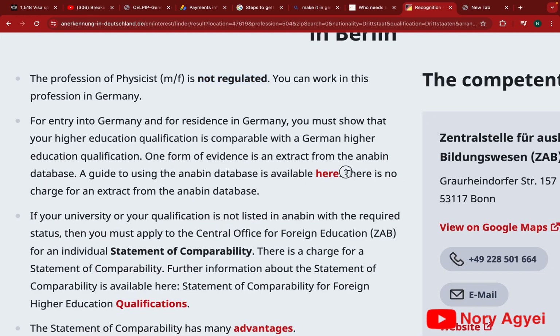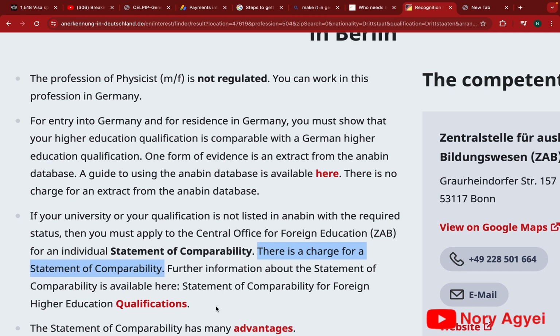So now, guys, back to the ANABIN database that I was talking about. There's no charge for an extract from the ANABIN database. So when you check the ANABIN database list and you find your university, then you get it free of charge. Now, if you check and your qualification is not listed there, that is when you apply for the statement of comparability from the Central Office for Foreign Education, that is the ZAB. And with that one, there will be a charge for the statement of comparability, and the charge is dependent on the details of your qualification.